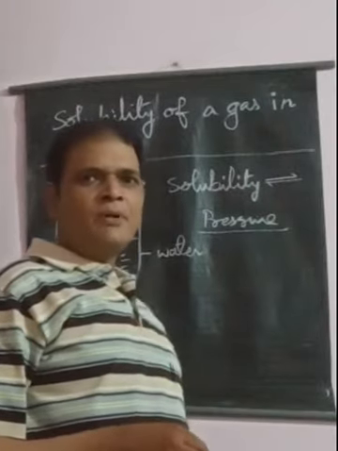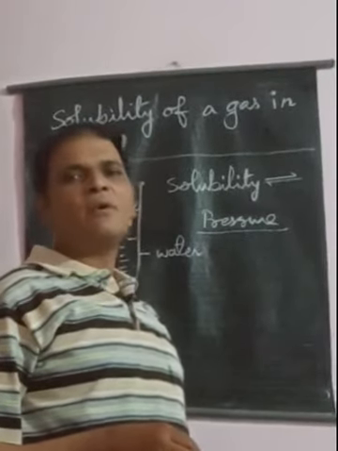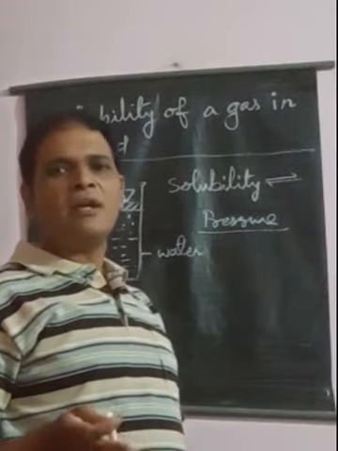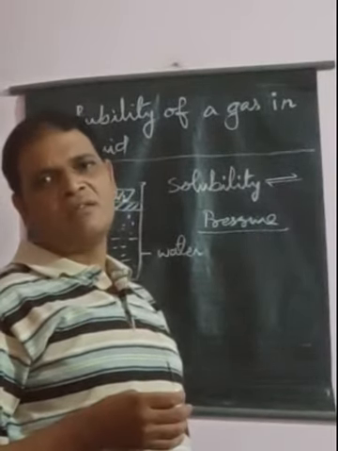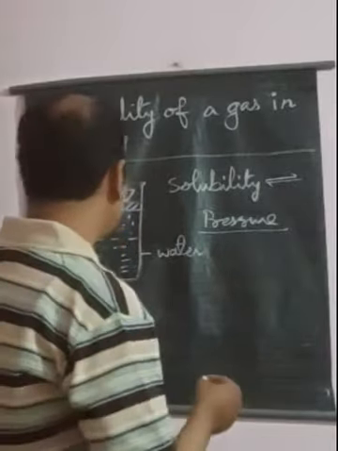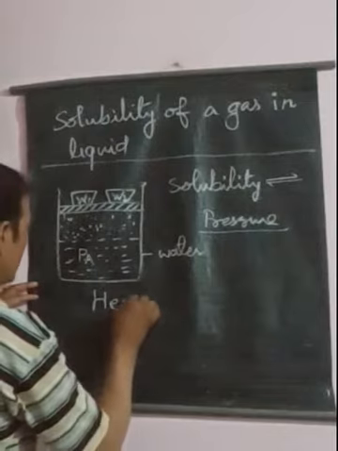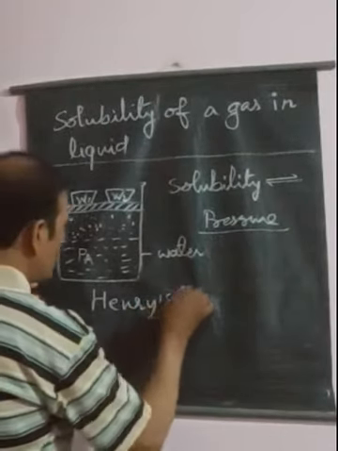This phenomenon was first observed by Henry, and he gave a law known as Henry's law. So now we will see Henry's law.